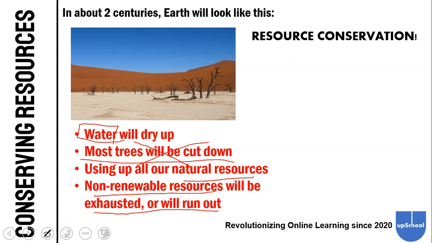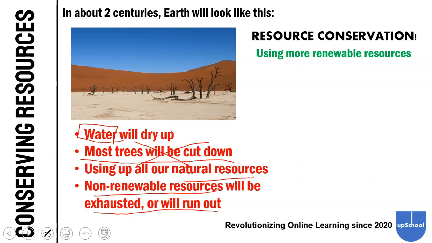An example of a non-renewable resource is petroleum, but we can save the amount of petroleum by using a renewable resource such as electricity. So let's talk about resource conservation.